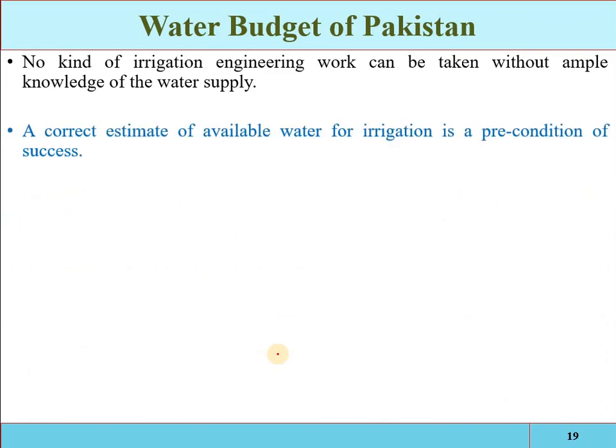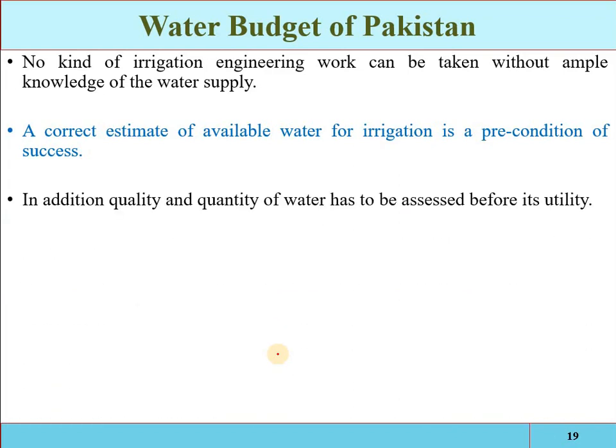A correct estimate of available water for irrigation is a precondition of success in irrigation engineering. Okay. In addition, quality and quantity of water has to be assessed before its utility. Before the utilization of the water, we have to check the quality and the quantity, that is, how much water is available and what is the quality. Either the water is suitable for irrigation or not.